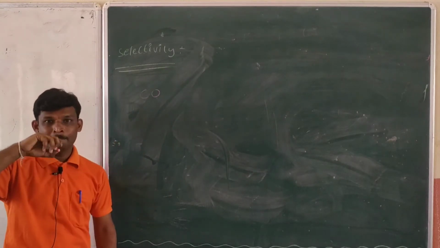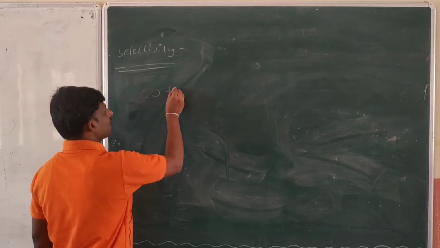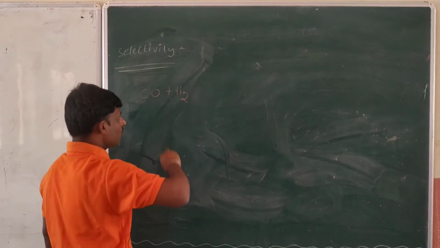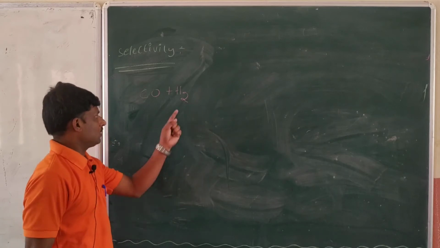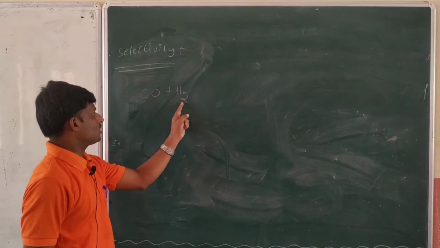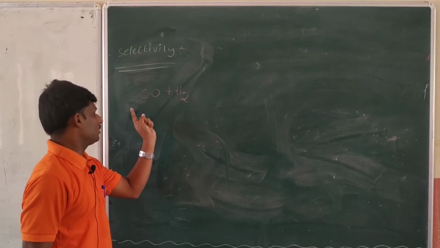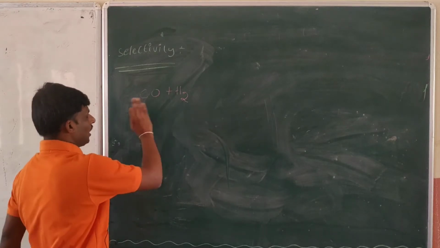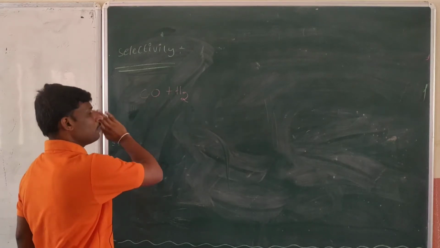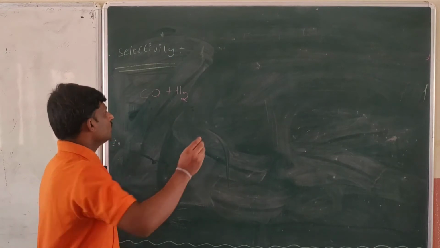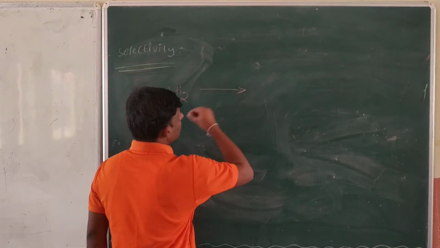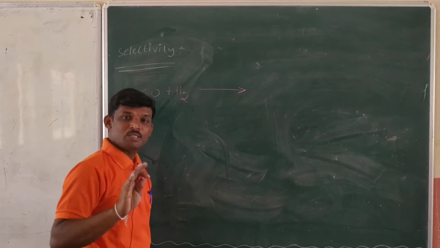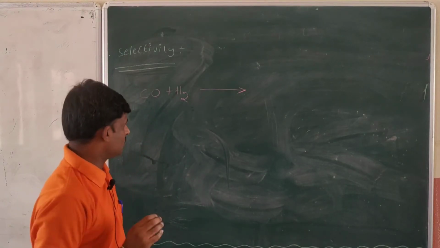This carbon monoxide is treated with hydrogen, the hydrogenation of carbon monoxide. So what is the product? We don't know, I will tell you later. That depends upon the catalyst.